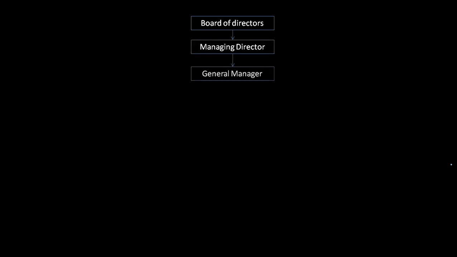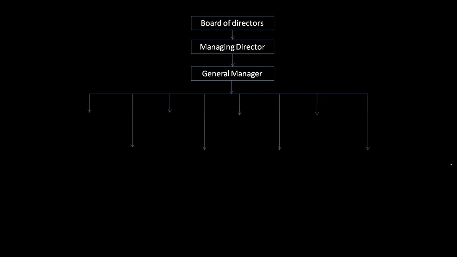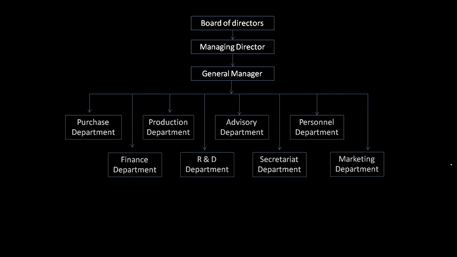Taylor says that when we look at the whole organization, it can be divided in this way based on their functions. Board of directors, under them would be managing director, under them would be general manager, under general manager would be eight different categories where we have purchase department, finance department, production department, R&D, which is research and development department, then advisory department, secretary department, personnel department, and marketing department.